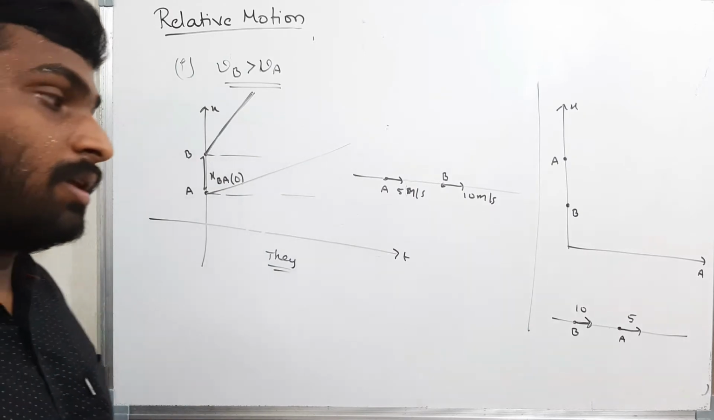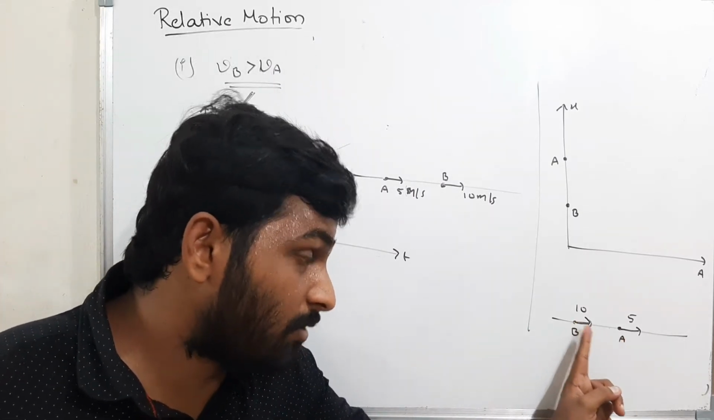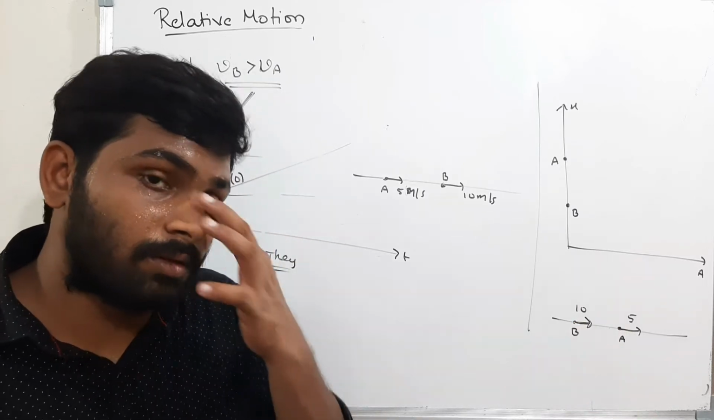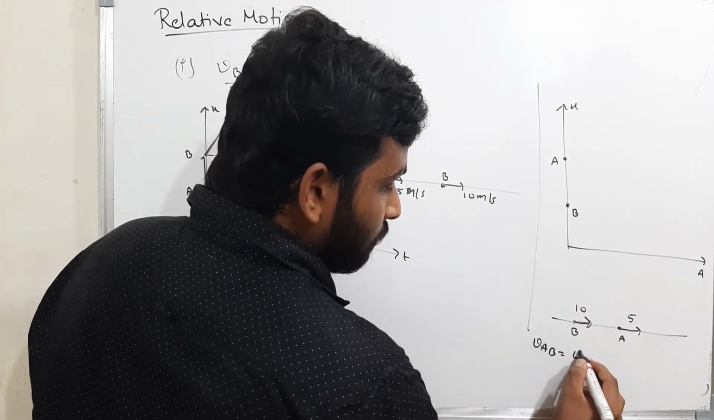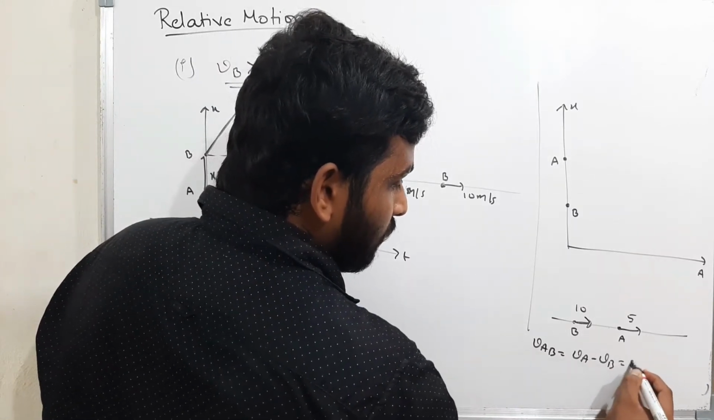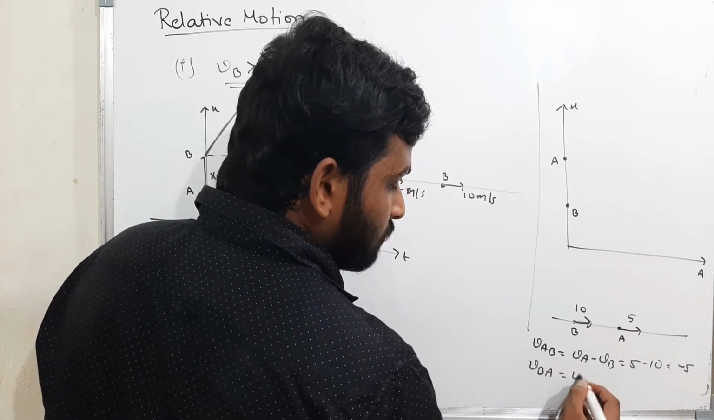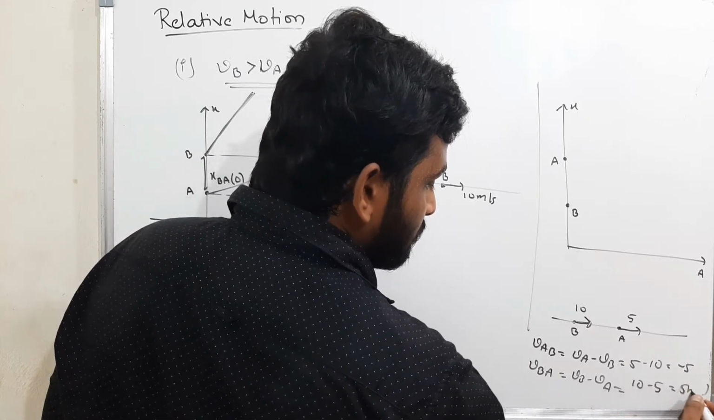Now tell me, what is the velocity of A with respect to B? VAB is VA minus VB, that is nothing but 5 minus 10, which is minus 5. What is the velocity of B with respect to A? That is VB minus VA, that is 10 minus 5, which is 5 meters per second.